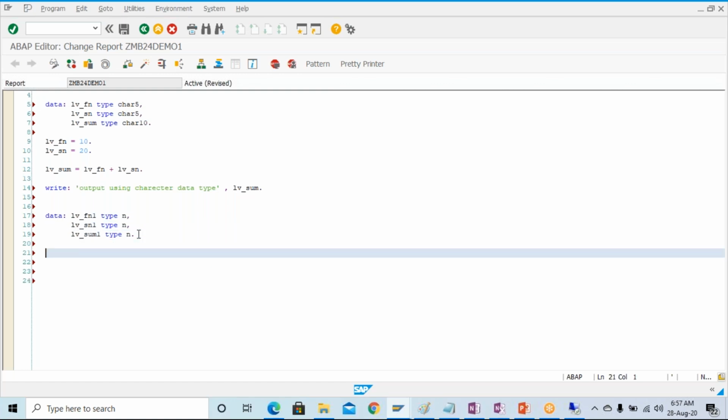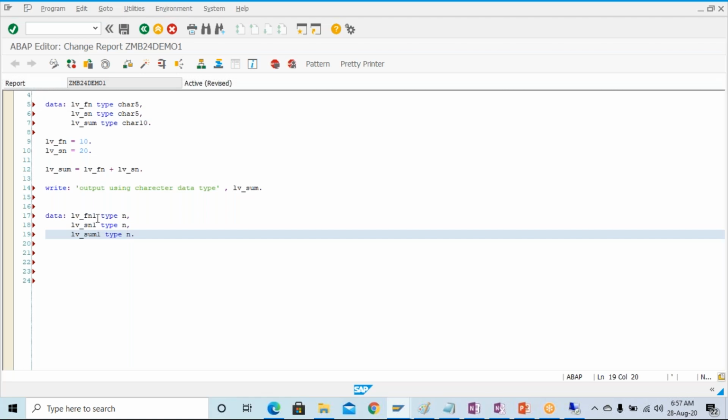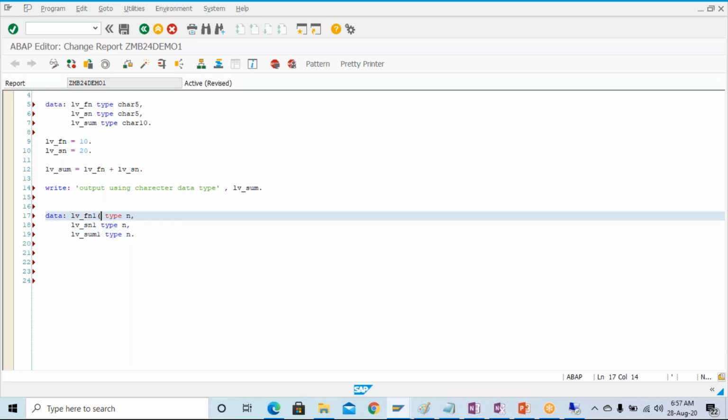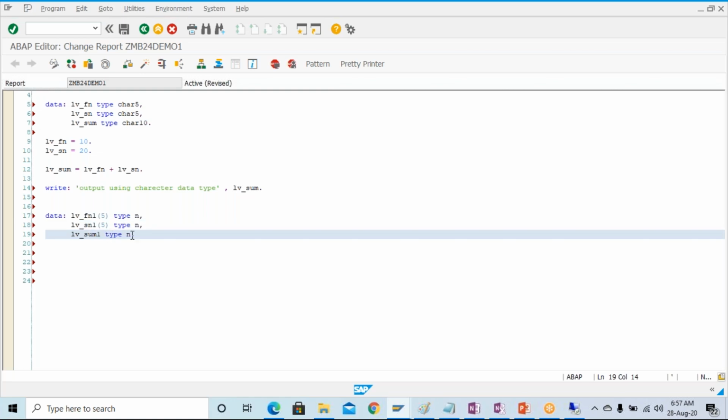Now if you assign this, here also, since you have given the numeric character, you have to define the length. For example, I'm going to define the length 5 here, and here 5, and 5. Here also you can give the length like 5, or you can write NUMC 5. This is also possible.